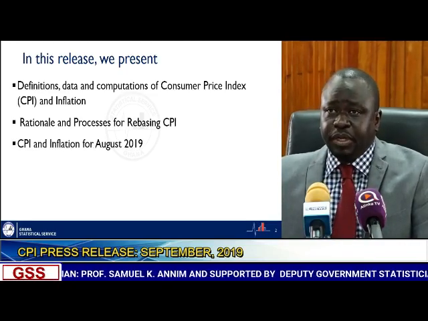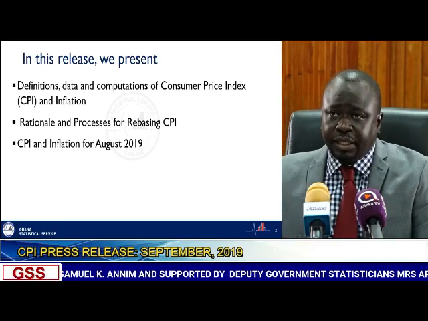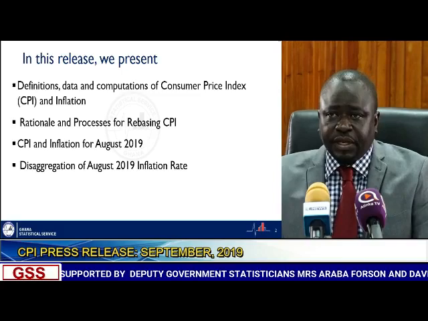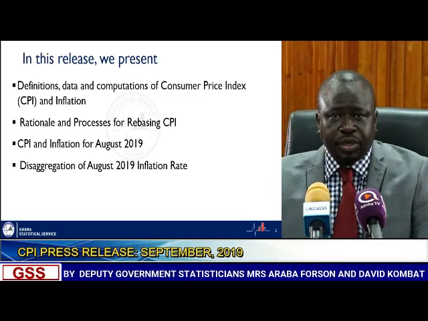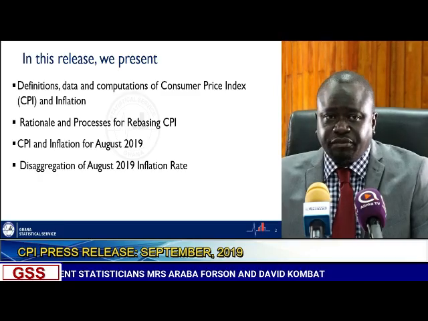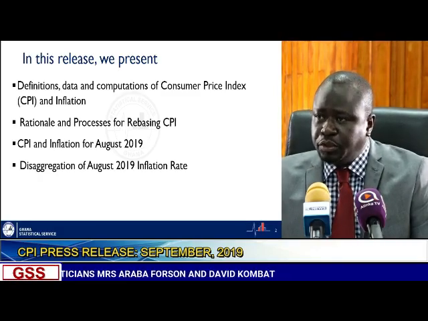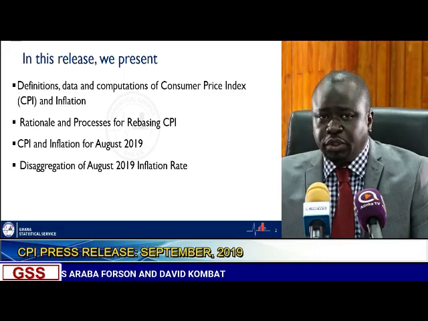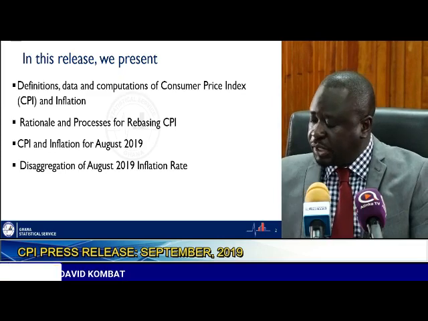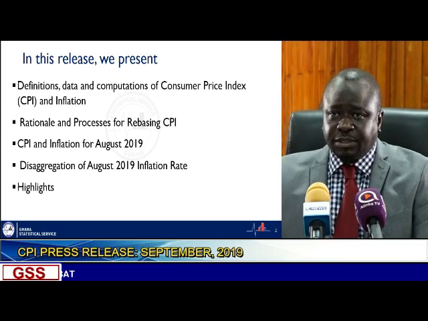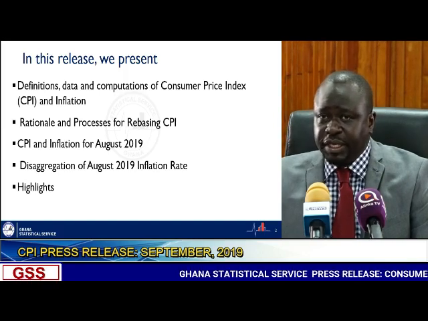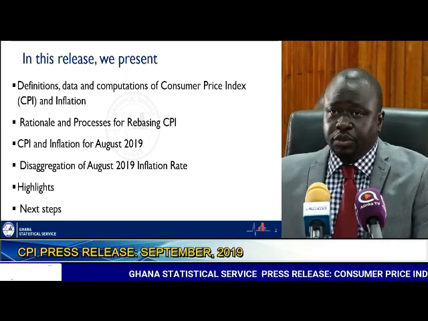So the third component will be the release of the CPI and the inflation for August 2019. The fourth component will be the disaggregation of the August 2019 inflation rate, where we're going to look at food and non-food inflation. We're going to look at inflation from the perspectives of locally produced goods and imported goods. Then we'll narrow down to the regional inflationary rate, where we'll further look at food and non-food inflation. Then, the last but one, we talk about highlights based on the CPI inflation rate for August 2019. Then finally, we're going to share with you next steps.